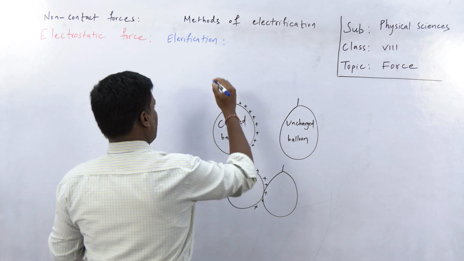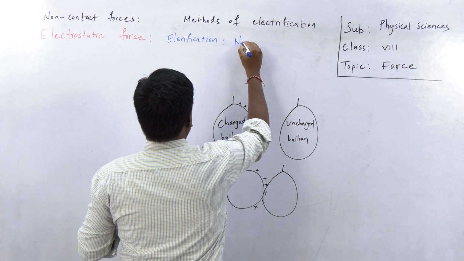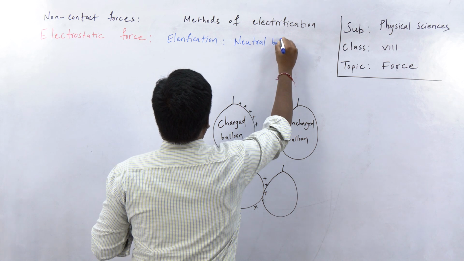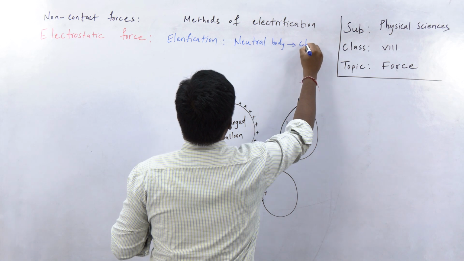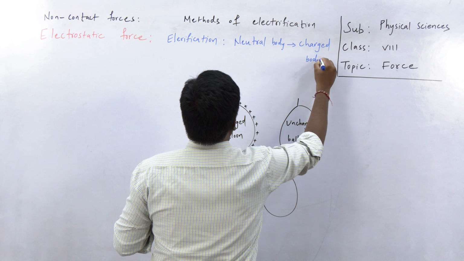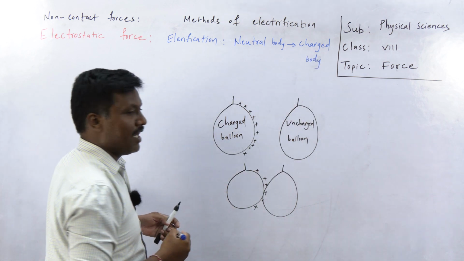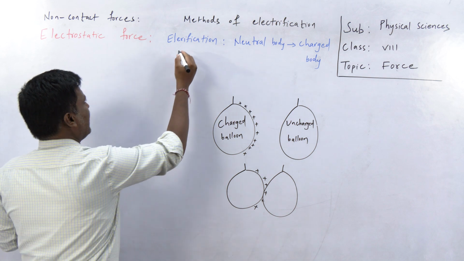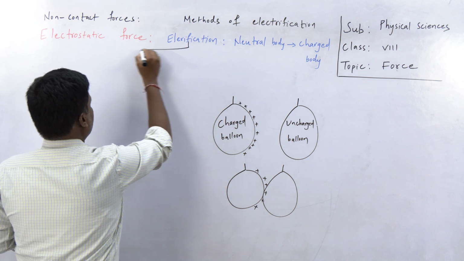So what is meant by electrification? A neutral body is changed into a charged body. This is electrification. And this electrification can be done in three ways.